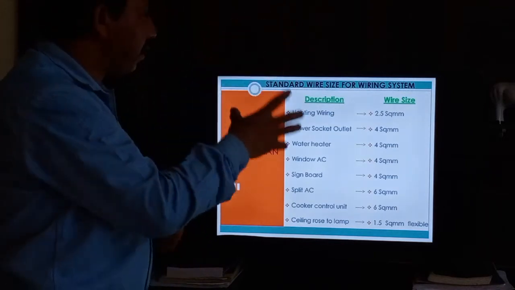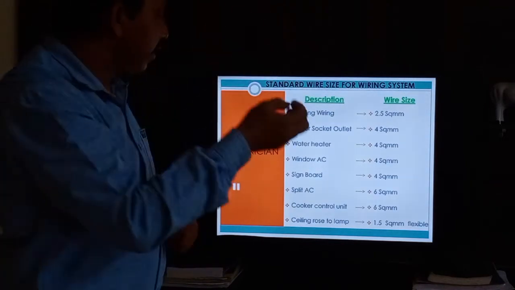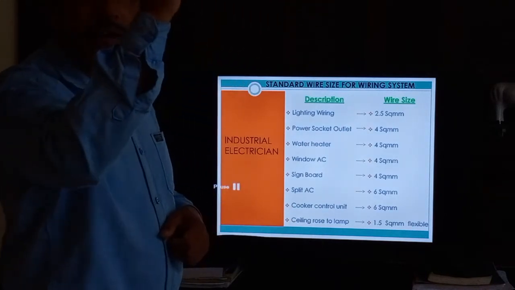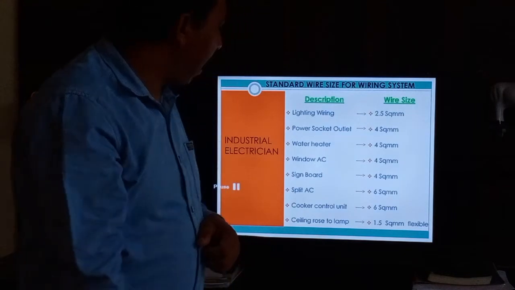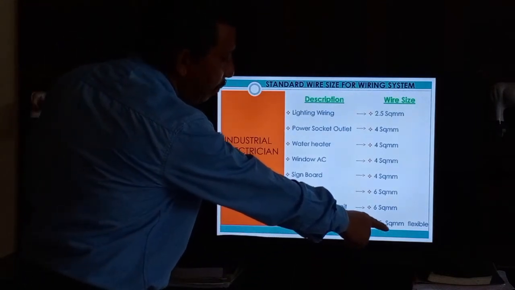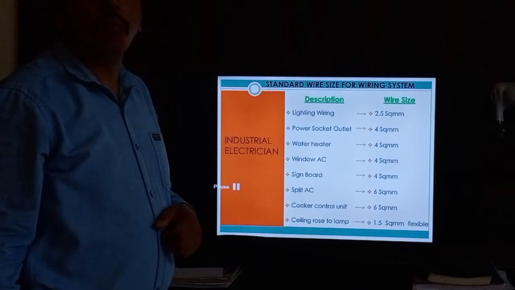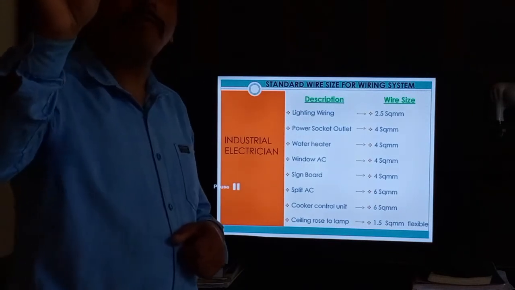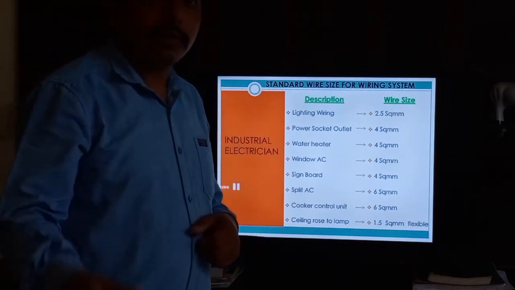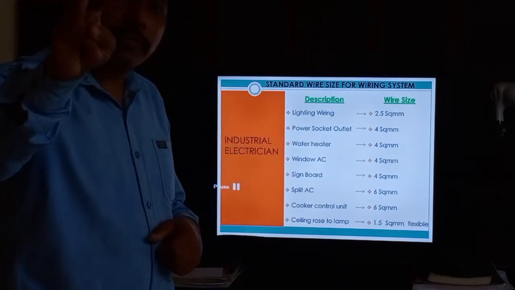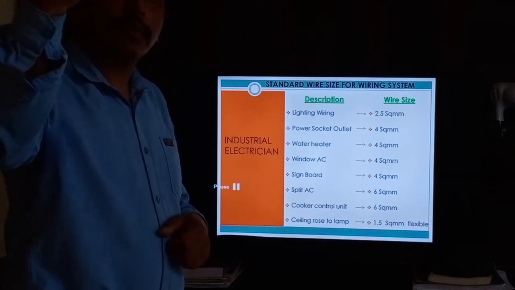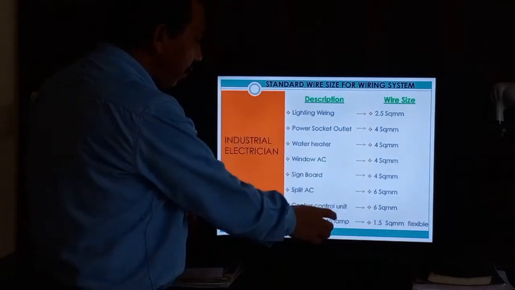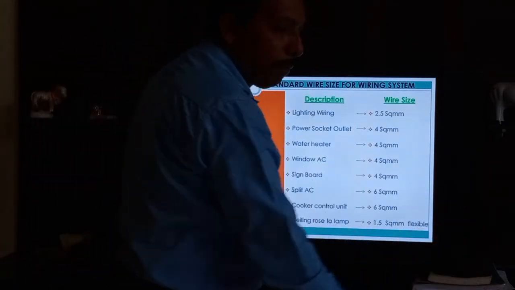Then after that we can fix the ceiling rose, and from the ceiling rose the outgoing cable up to the device, like a bulb or tube light, is 1.5 mm square flexible wire. We use 3 core 1.5 mm square flexible cable. 3 core means this wire has three wires inside: one phase, one neutral and one earthing.